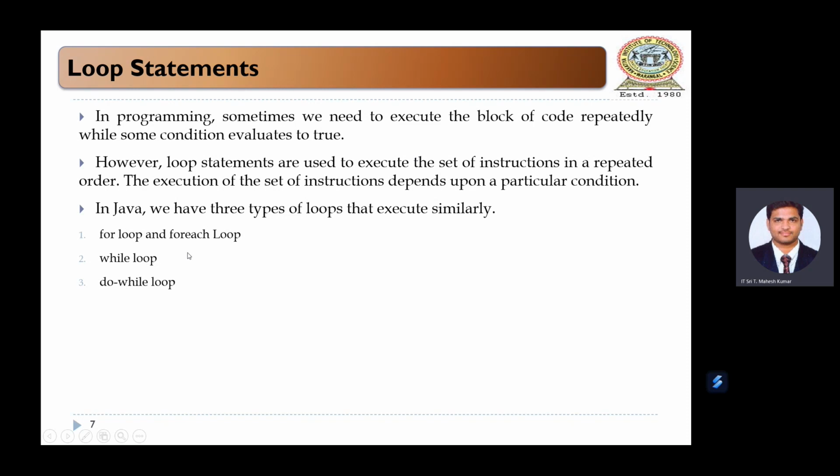Coming to the while loop and do while loop, you are already familiar. While loop is an entry control loop. Do while loop is an exit control loop. The minimum number of iterations is 0 for while, and 1 for do while. Sir, in what situations do we use a while loop and in what situations a for loop? If you know the number of iterations, use a for loop. If you don't know the number of iterations, use a while loop.